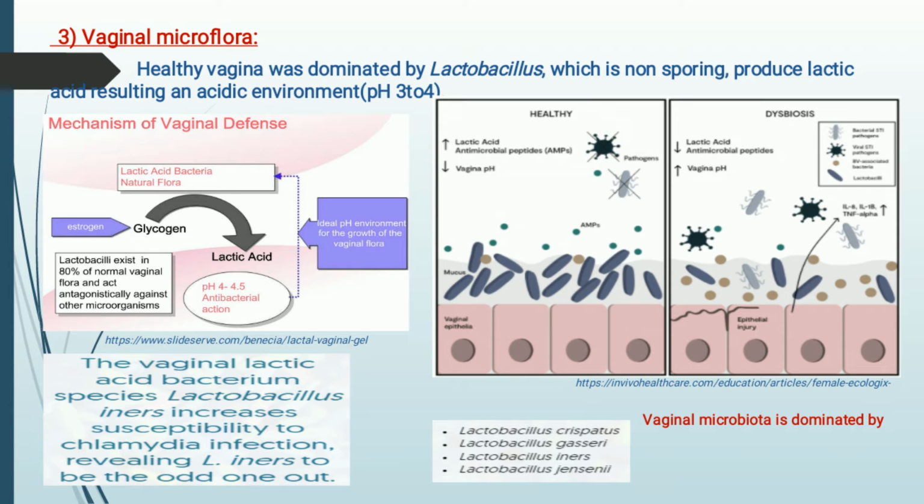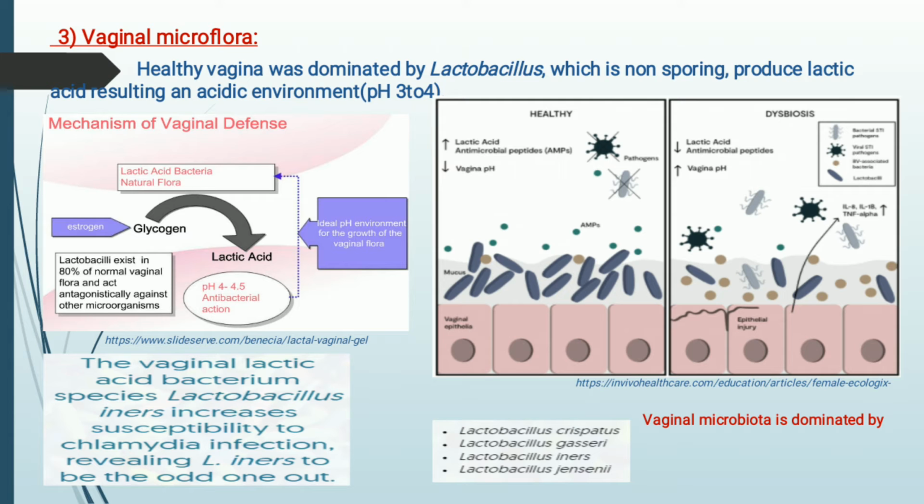So the lactic acid is very important for that area, and lactobacillus is the organism which is the main cause for the production of lactic acid. Our female vagina is mainly dominated by lactobacillus, which is non-sporing in nature, and it produces lactic acid and results in an acidic environment, making the pH of the vagina approximately 3 to 4.